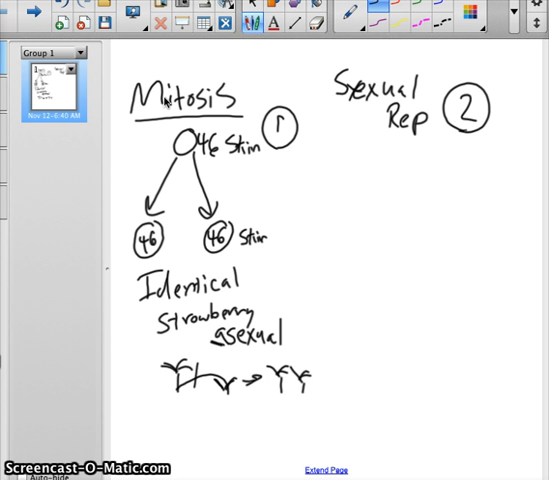Now, there are two problems when we get to sexual reproduction. One, if we use this same process for sexual reproduction, where we had two plants create this one, and we use mitosis here, we would have, instead of 46 chromosomes, 92 chromosomes. This would no longer be a strawberry plant. It would be very deformed. It wouldn't work. So we can't do that.